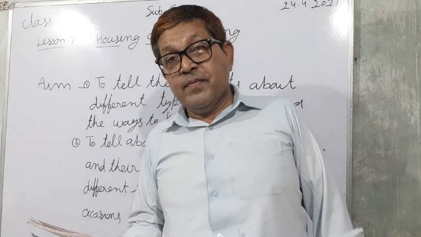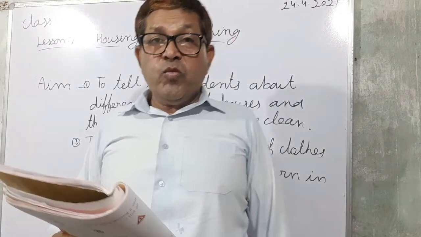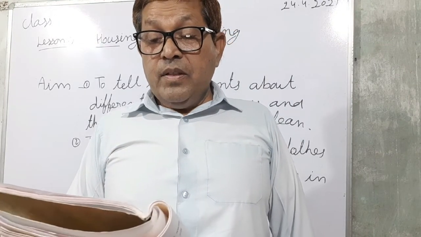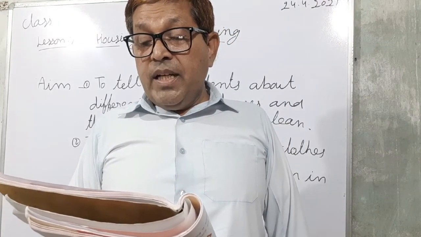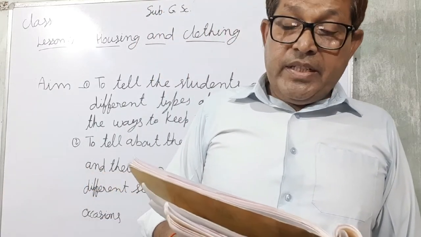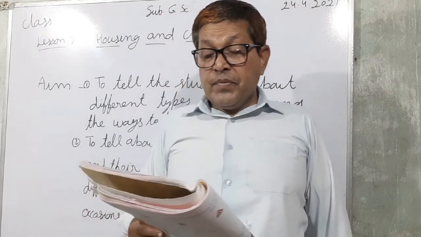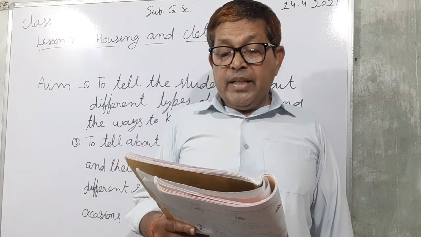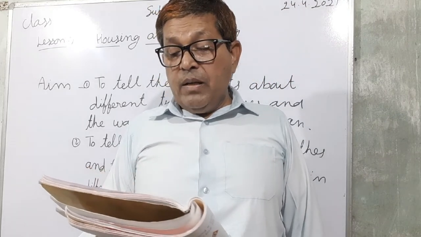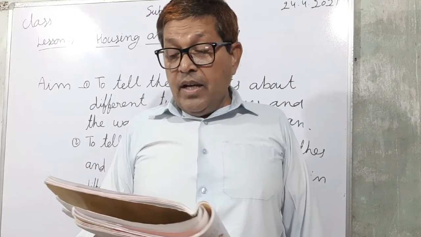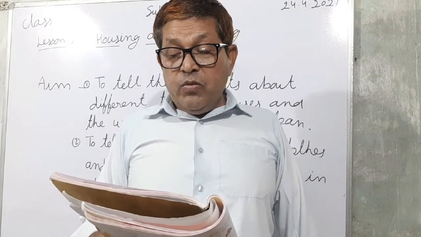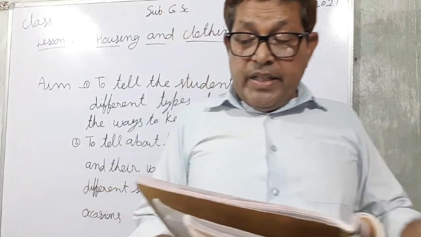A good house. What is the quality of a good house? A good house must have these essential qualities. First, fresh air and enough light. A house must be well ventilated and properly lit. It should allow free movement of fresh air.